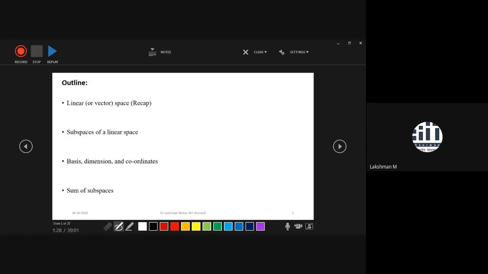So the outline of my today's lecture is the following. First, I would like to give a recap of linear space or vector space. Then I will talk in detail about subspaces of a linear space. Then I will discuss in detail basis, dimension, and coordinates, and with respect to coordinates we will get an idea of finding the coordinates of any kind of vector.